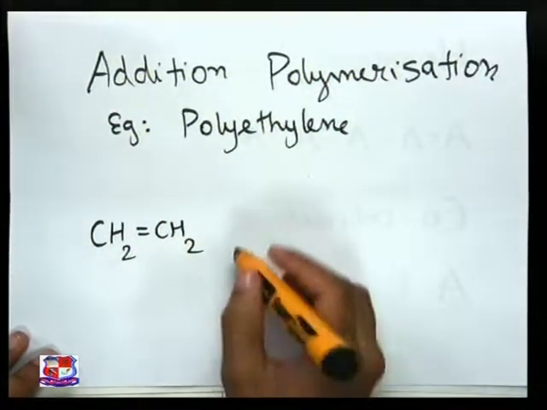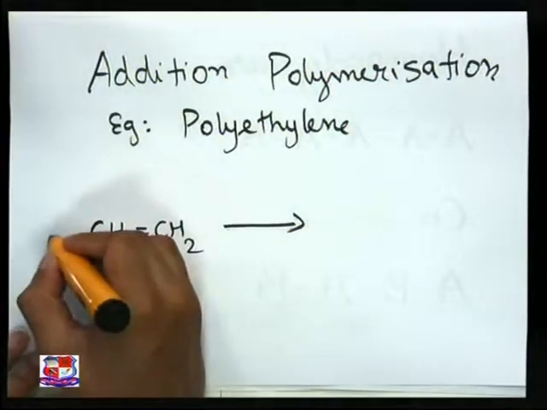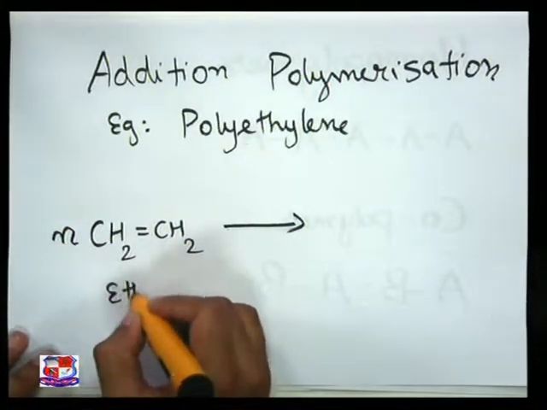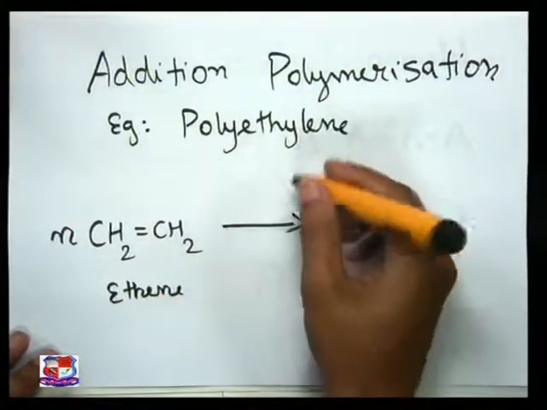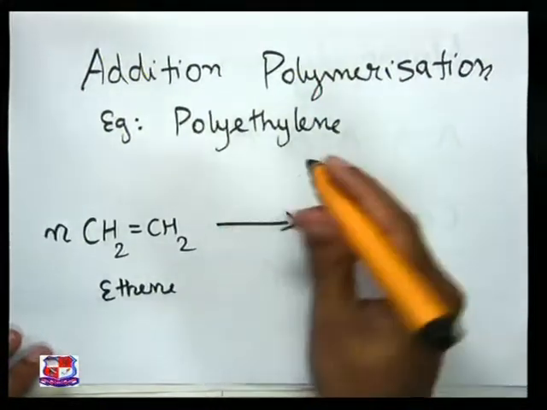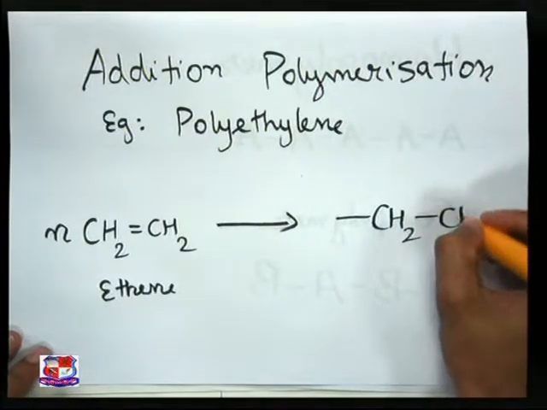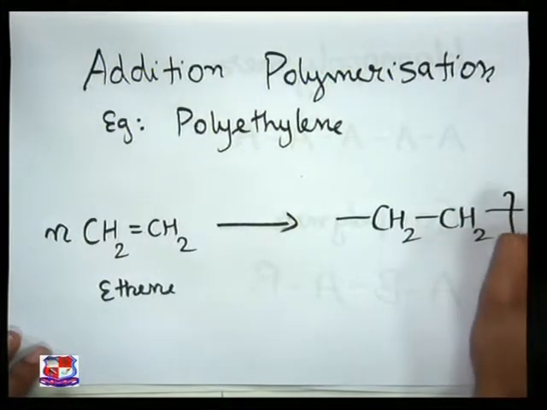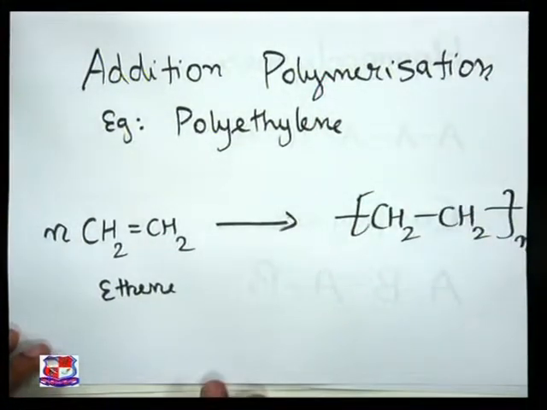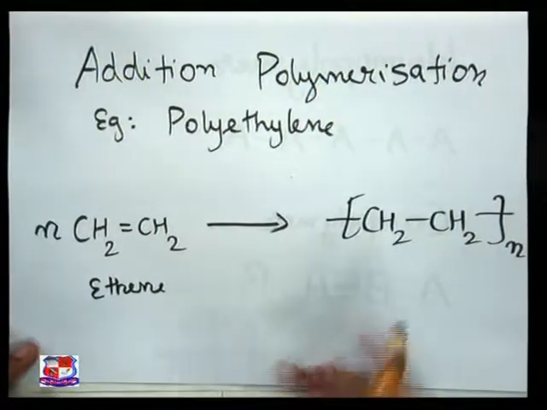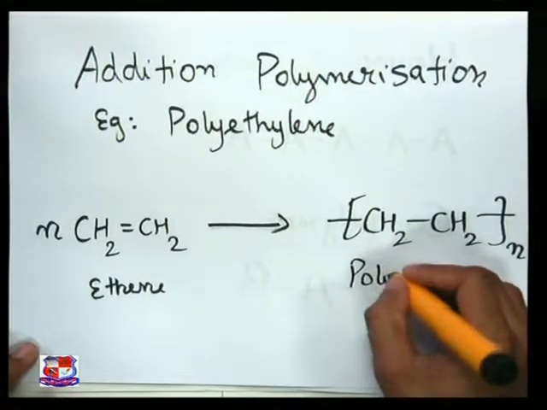So now n number of ethene molecules are going to further combine and polymerize to form this polyethylene structure. That chain is basically going to continue, so that's why we are going to write it like this. Clear? So this is basically the structure of your polyethylene.